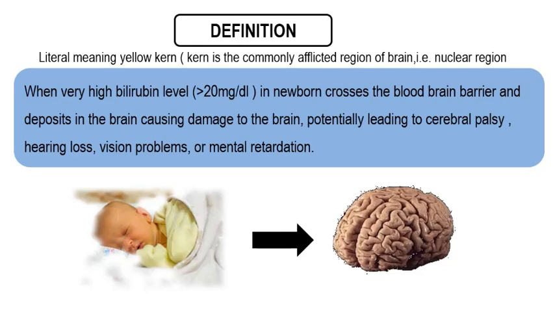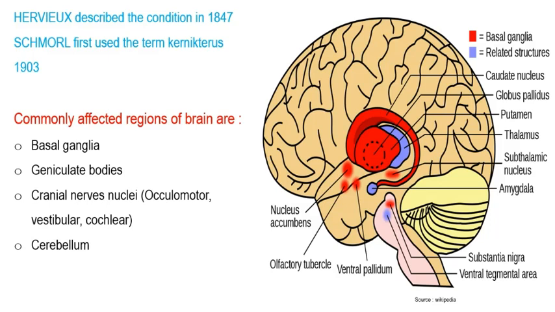Because of the deposition of these pigments, it can lead to damage to the brain cells, potentially leading to cerebral palsy, hearing loss, vision problems, or mental retardation. This term was coined in 1904 by Schmorl, and Hervieux described the condition in 1847, and he also described the commonly affected regions of the brain, that is basal ganglia, hippocampus, thalamus, hypothalamus, corpus striatum, medulla, pons, dentate nucleus, geniculate bodies, cranial nerve nuclei, cerebellum.